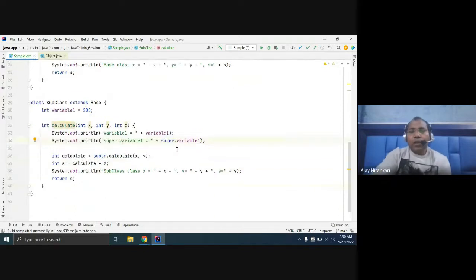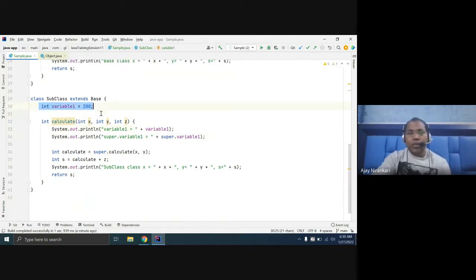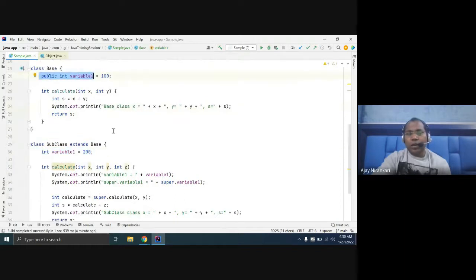Sometimes when the compiler is confused about where to find the variable, you have to use super. Just like in the last section, when the compiler was confused whether the variable was local or instance. Similarly here, you can define the same variable in both classes. How does the compiler know which variable the developer wants to print?